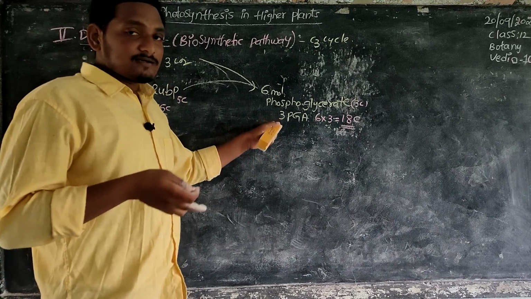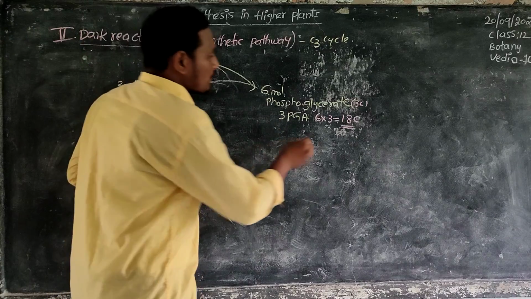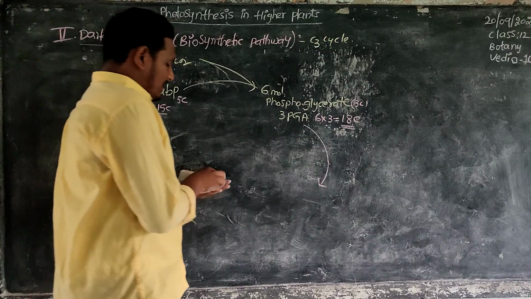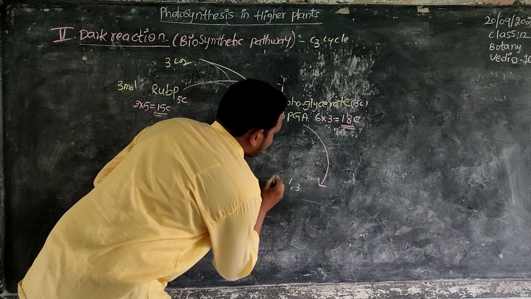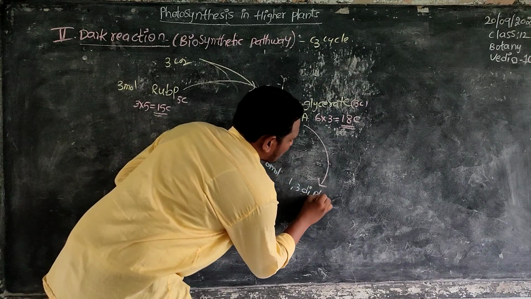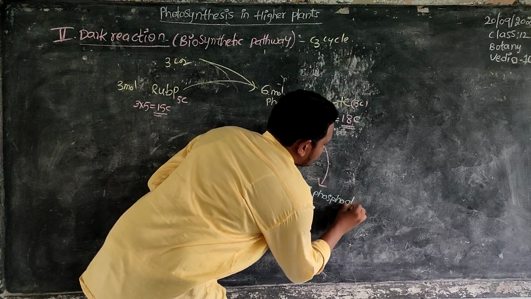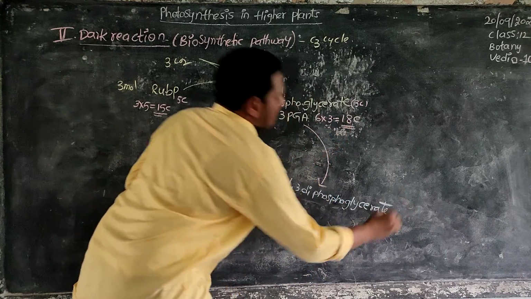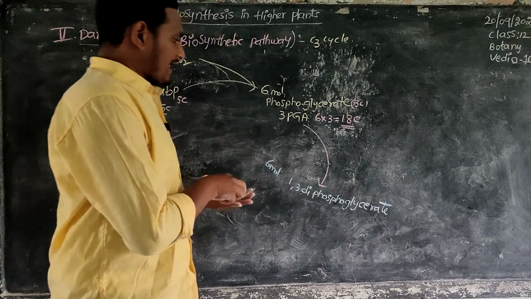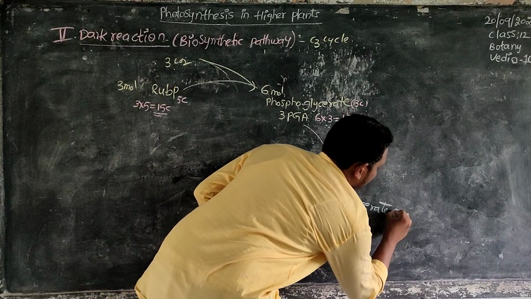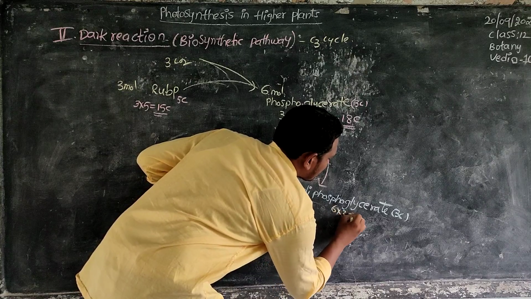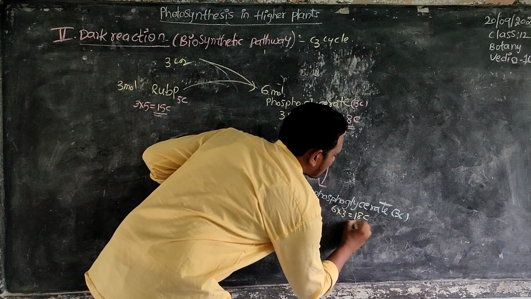That phosphate undergoes phosphorylation to form 6 molecules of 1,3-diphosphoglycerate. This is also a 3-carbon compound, 6 molecules into 3 carbons each, completely an 18-carbon compound.